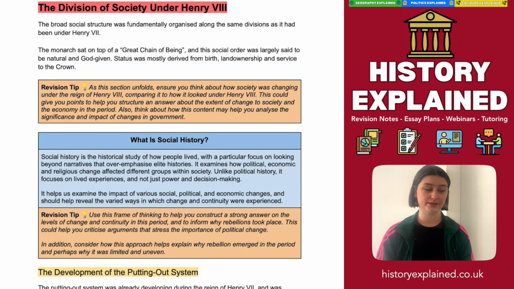Now, social history helps us examine aspects of various social, political, and economic changes, and should help us reveal the varied ways in which change and continuity were actually experienced. Now, this is relevant for all periods of history, but obviously it's particularly important for Tudor history, where a lot of our focus is on the Tudors, the monarchs, the nobles, and the people who were in power. But also living through the Tudor dynasty was everybody else. So this gives us an opportunity to have a bit of an insight about what life was like for them.